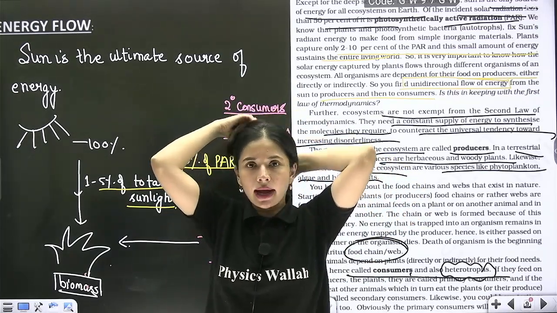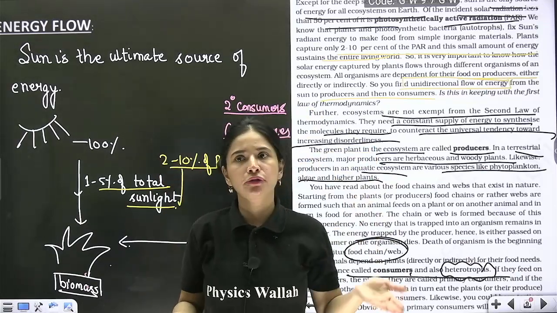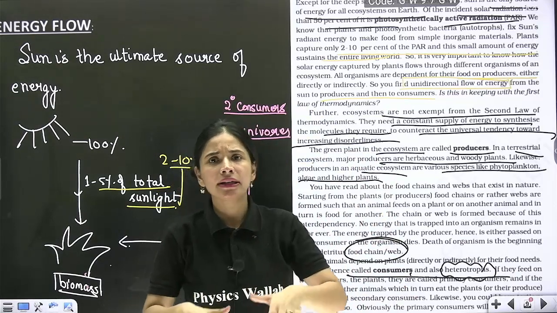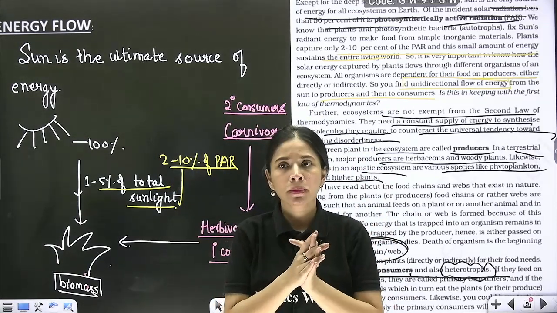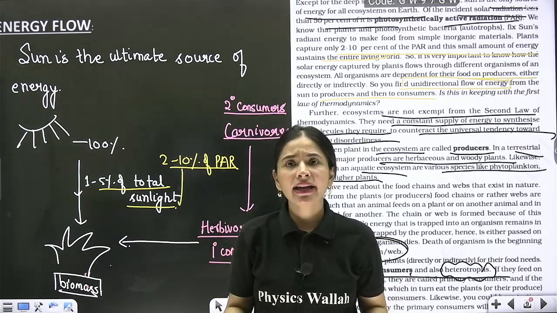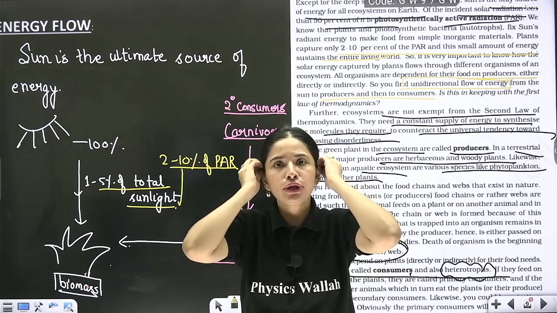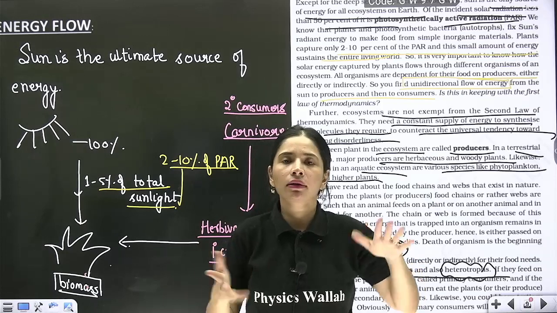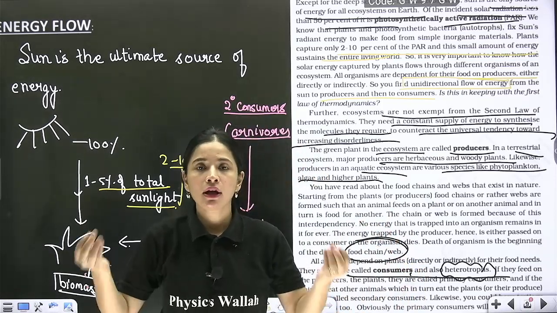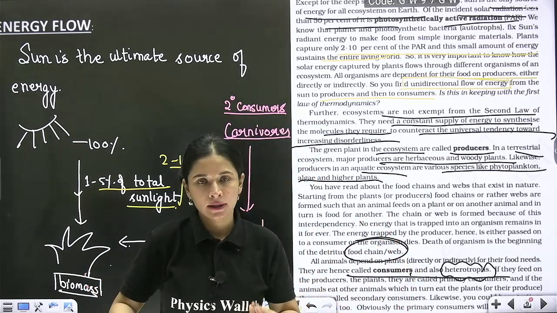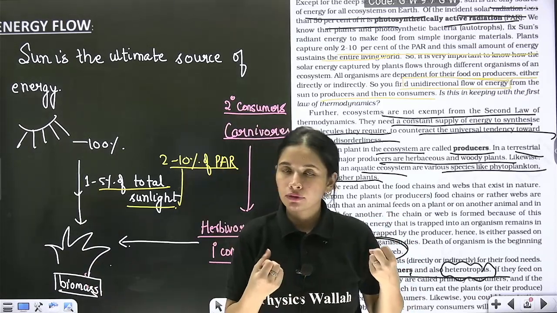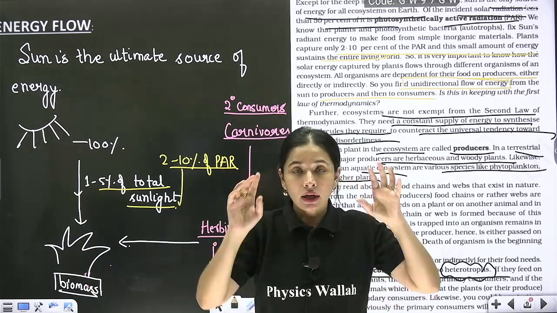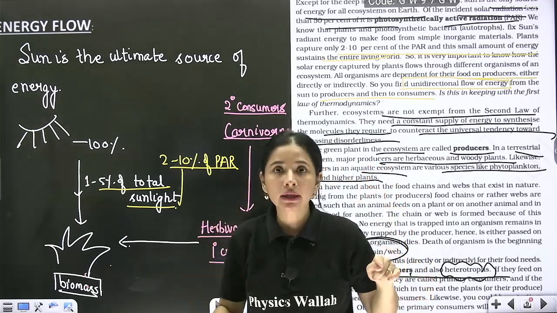If you have understood decomposition, if you have understood energy flow, then automatically I consider that you have understood nutrient cycling also. Why? Because it is very, very easy. Flow of nutrient from the reservoir back to the reservoir is known as nutrient cycling. For example, nitrogen, phosphorus were absorbed by the roots from the soil and now they are incorporated in the plant body. Now that nitrogen, phosphorus wants to return back to the soil.